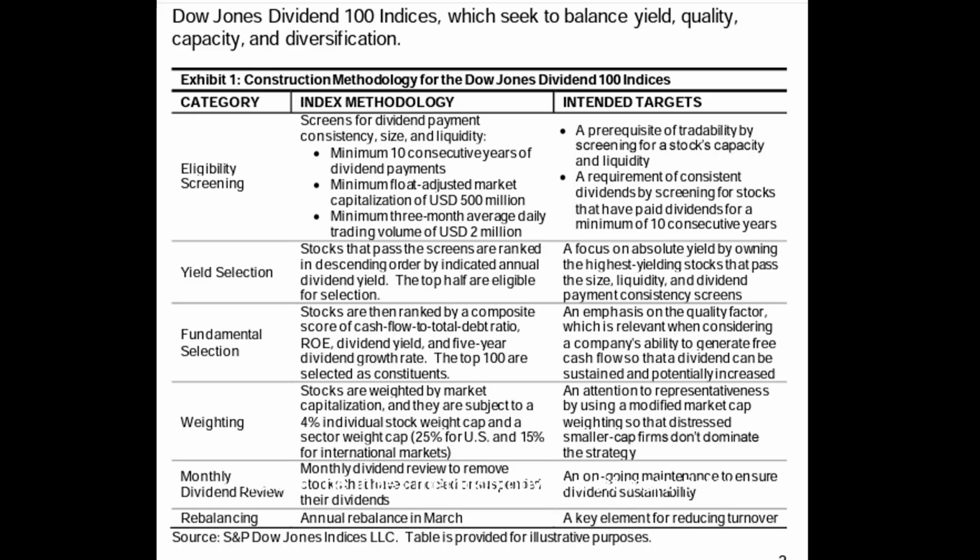Here is the index methodology in a bit more detail. Notable is the fundamental selection portion. The stocks are ranked by composite score of cash flow to total debt ratio, their return on equity, dividend yield, and their 5-year dividend growth rate. The top 100 are the constituents of the index. If a company cancels or suspends their dividend, the index will remove them from that index, and therefore SCHD would likely have to remove it as well.